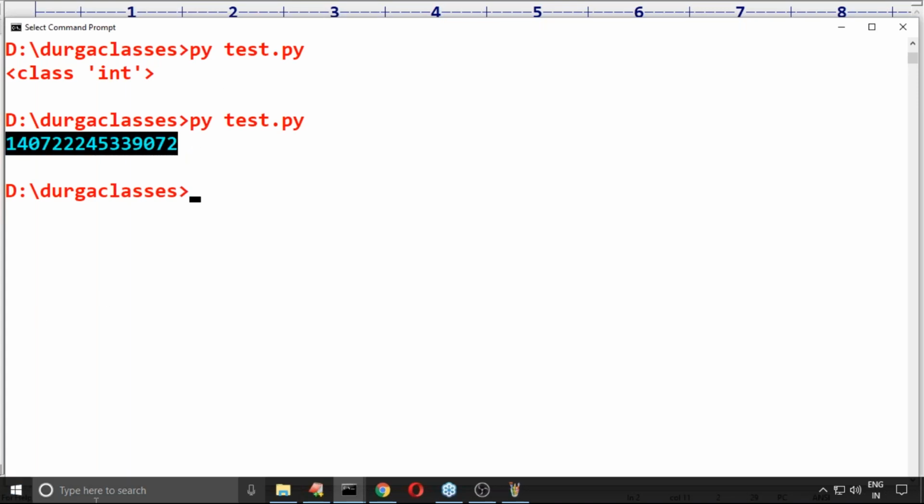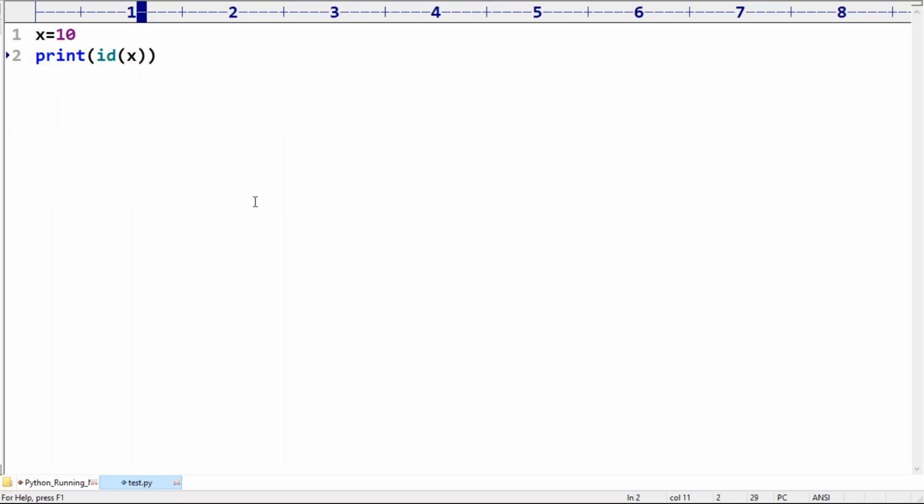Sir, what is this address? Internally, PVM is going to take care. Being a programmer, we are not required to worry about this. But this object will be stored in some memory location. This is the address you should be aware of. Any doubt? Are you feeling comfortable?